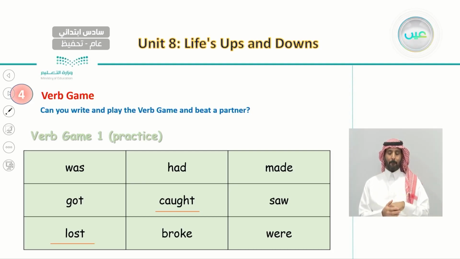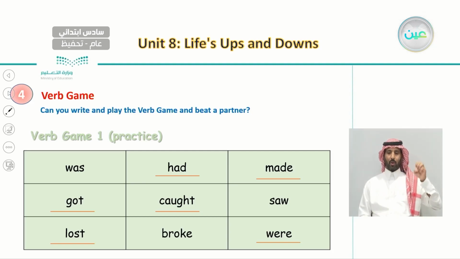And the third one is got. What about the fourth one? The fourth one is had. And the other one is were, when we say we were happy.